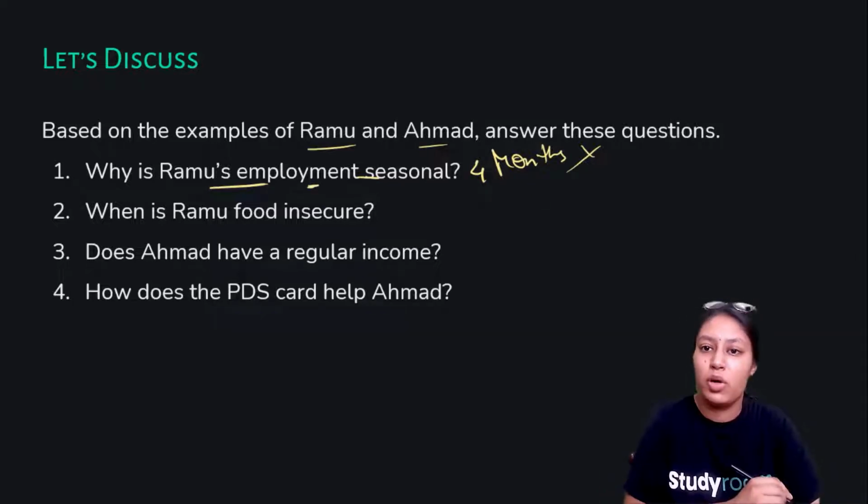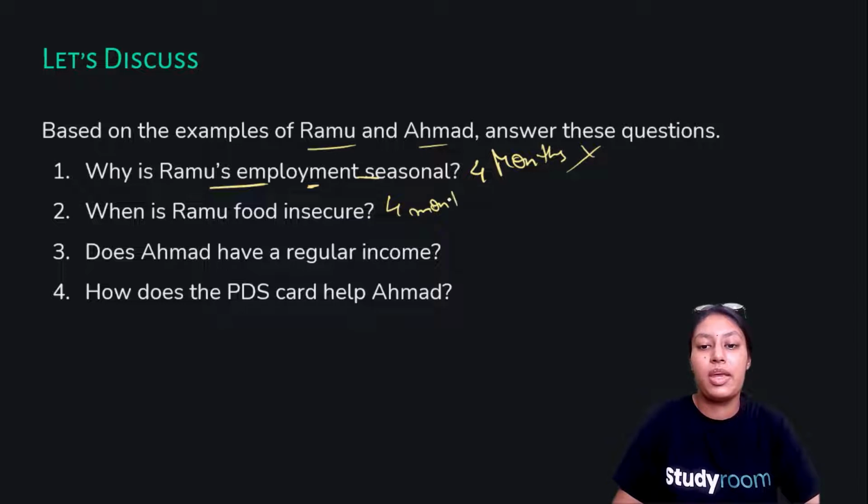When is Ramu food insecure? He is food insecure when there is no food production, or when there are no proper crops grown for those 4 months, when the crops are on the verge of growing and require their time. So at that time, Ramu is food insecure.